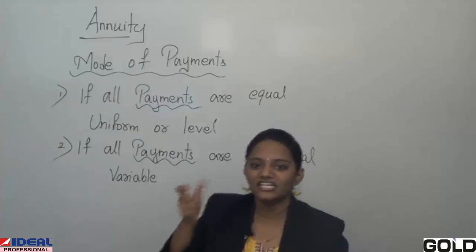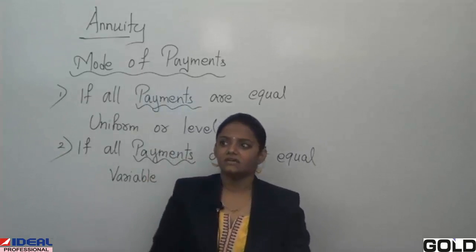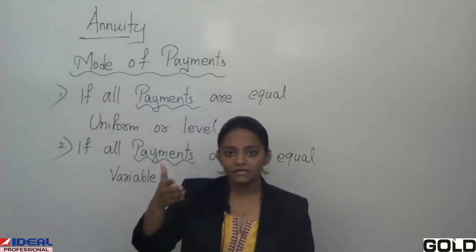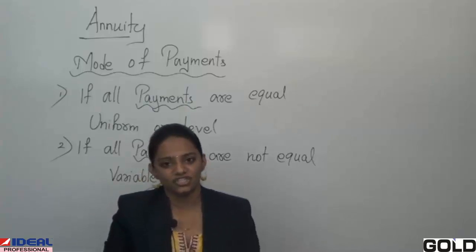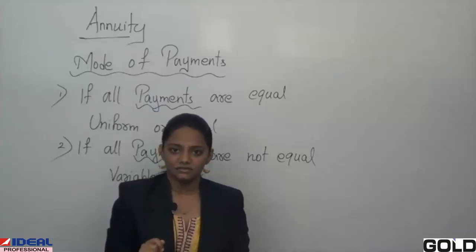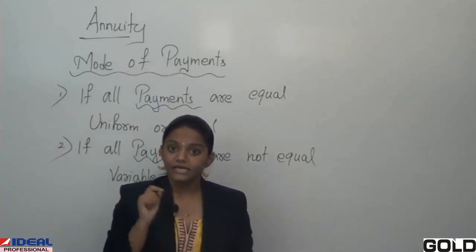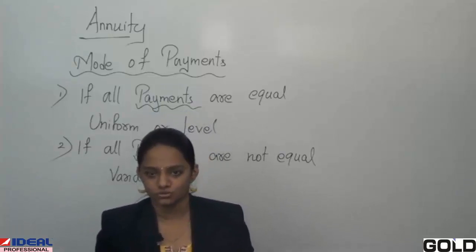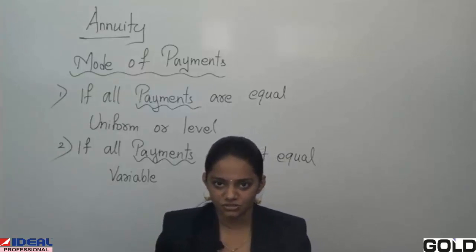It varies, changes month to month, quarterly, half yearly, or annually, like what we saw in compound interest in our last chapter. Annuity can be annual or more than once in a year, the same way we saw in compound interest.